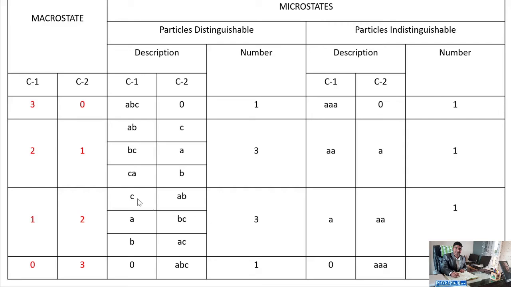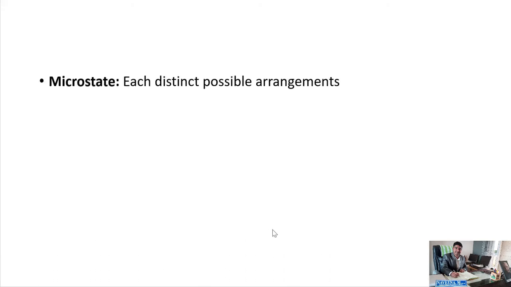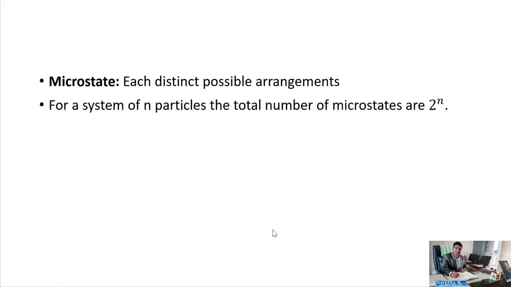Each distinct arrangement is known as a microstate of the system. Thus, a given macrostate may consist of a number of microstates. In this case of three particles, the total number of microstates is 8, that is equal to 2 cube. In general, for a system of n particles, the number of microstates is 2 to the power of n.